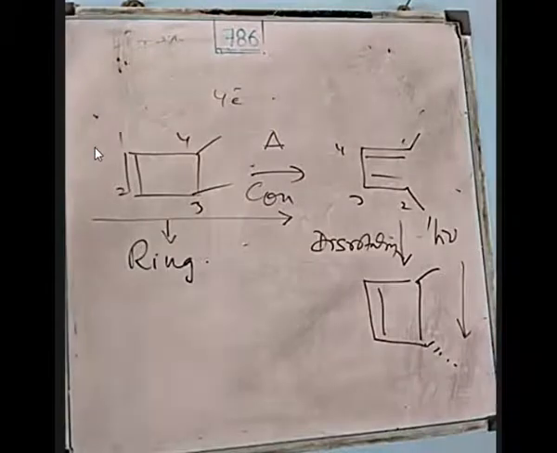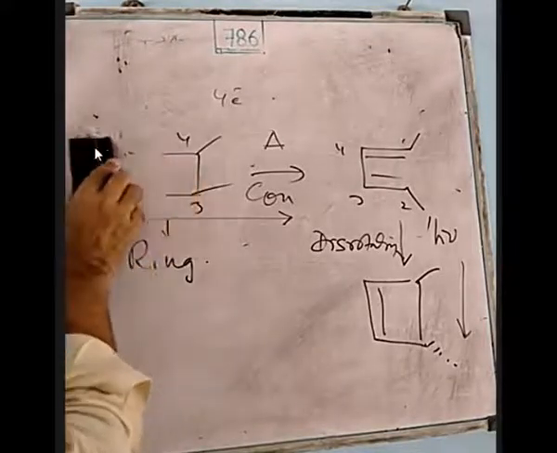Now remember just these two rules. For thermal reactions, the compounds are always converted from less stable to more stable. In photochemical reactions, the compounds are always converted from more conjugated to less conjugated. Is it okay now? Yes, sir. This thing is clear? Yes, sir. Now again proceeding.